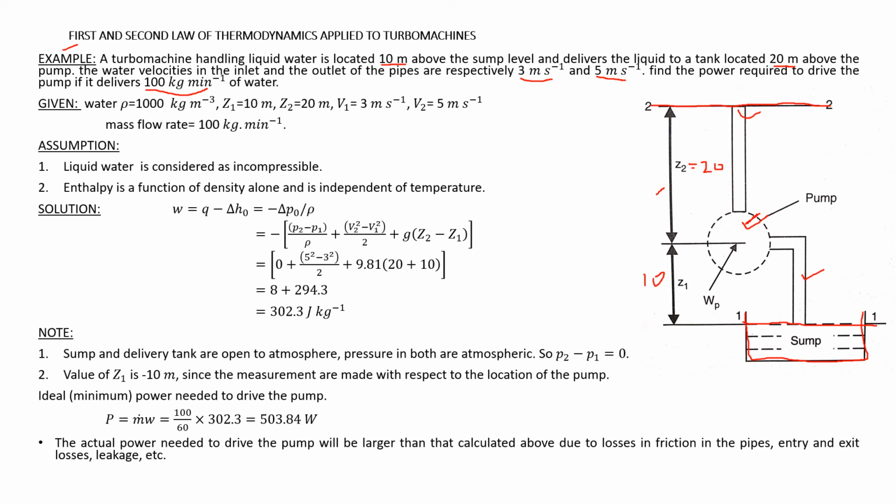And he has also given the mass flow rate. What is the mass flow rate? It is 100 kg per minute. Okay, for every minute 100 kg of water is transferred.